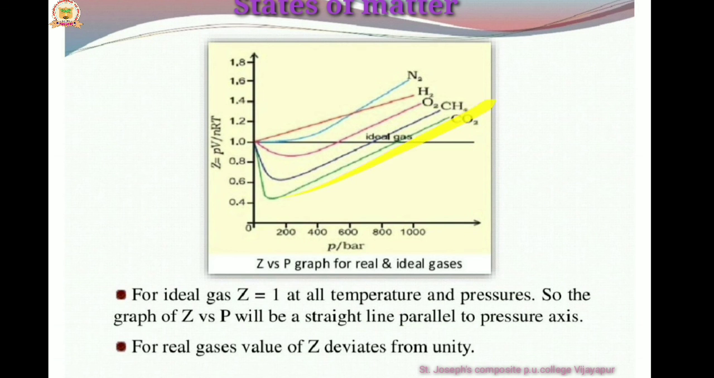The highest deviation is in carbon monoxide. So Z is equal to PV real divided by nRT. This shows that the compressibility factor is the volume of the real gas divided by the volume of the ideal gas. So the compressibility factor is the ratio of PV divided by nRT, that is, the ratio of the molar volume of the real gas to the molar volume of the ideal gas at that temperature and pressure. So this is about the compressibility factor in case of ideal and real gases.